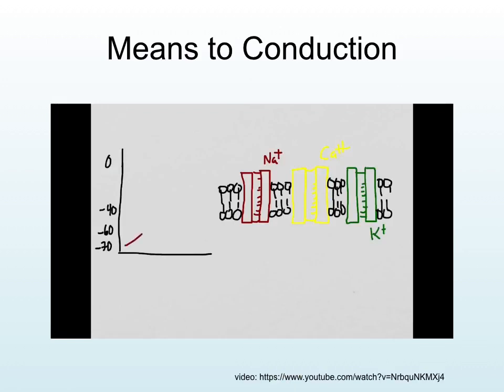So what we're going to do is look at the movement of the ions through the SA node here. Notice we have this ramping up from the resting potential. This is due to the influx of sodium through the sodium leaking channels. All of a sudden we hit threshold. That's going to open up the calcium channels, leading to an influx of calcium and greater depolarization.